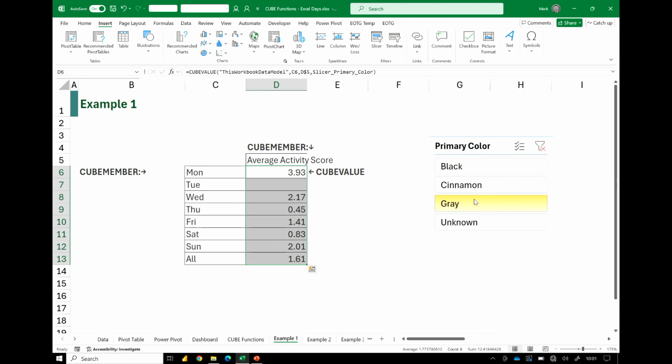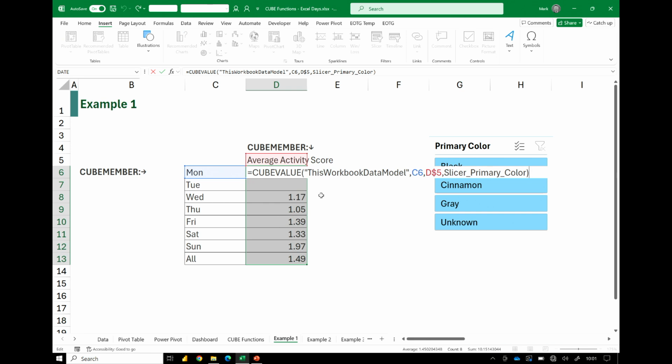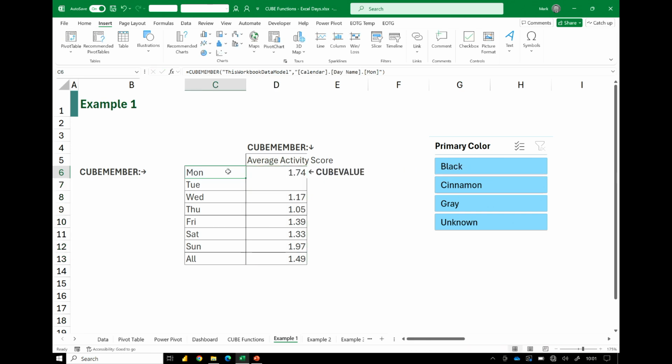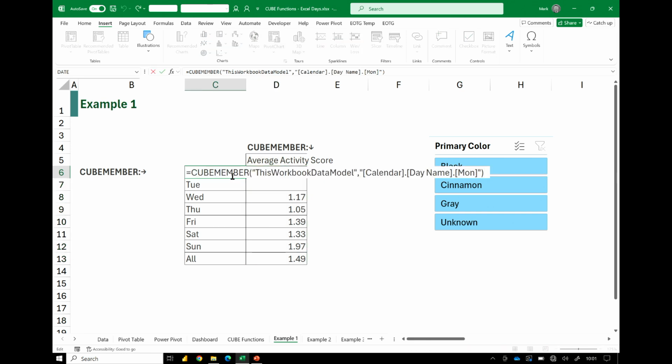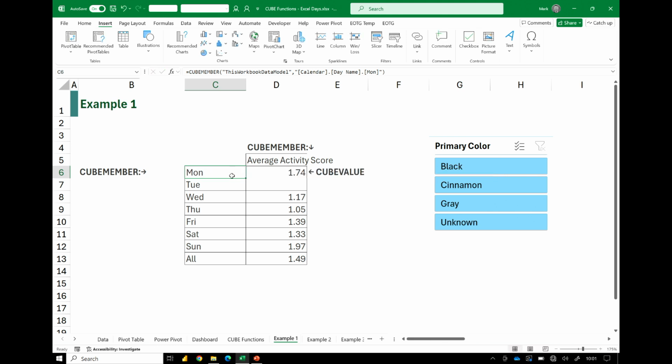And now when we slice, you can see that our formulas now update using a slicer. There's an interesting thing about cube formulas: everything that we've seen to date, anytime that we reference a cube set, you can see here, calendar, day name, Monday, that is text. And because it's text, it means we can easily concatenate text to link to a specific cell with text.